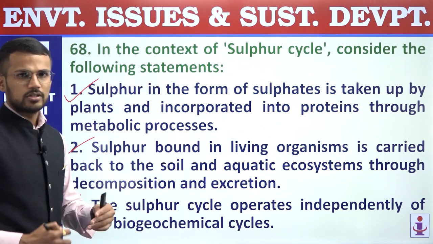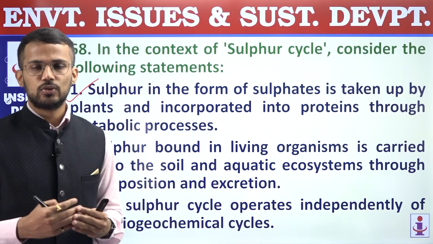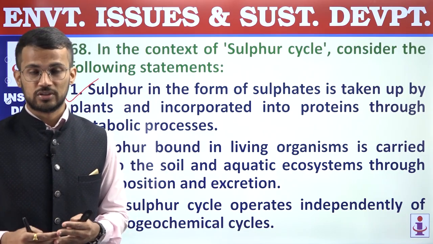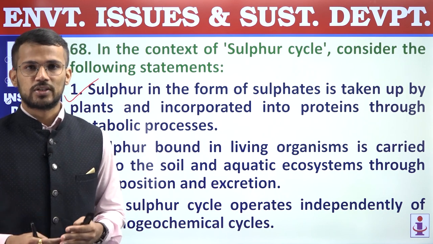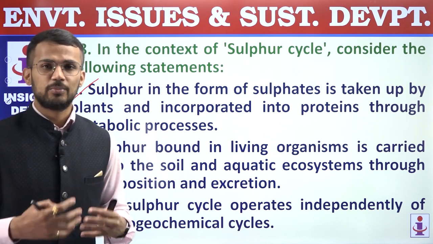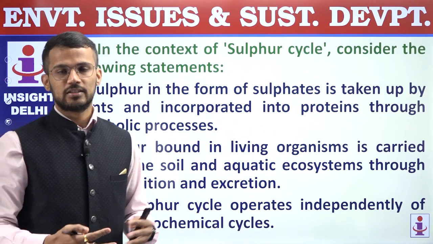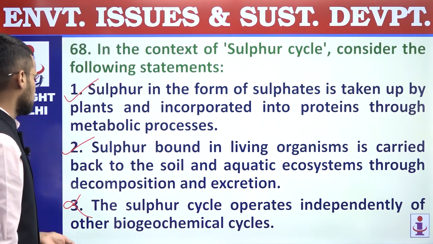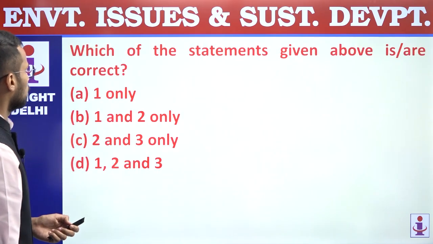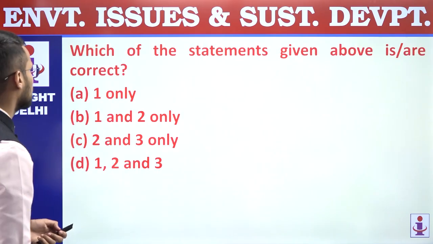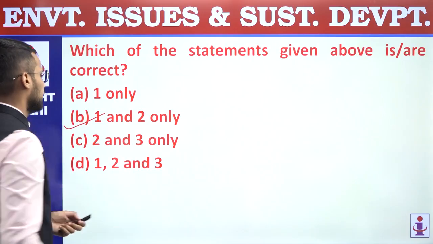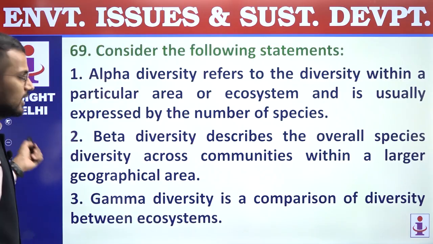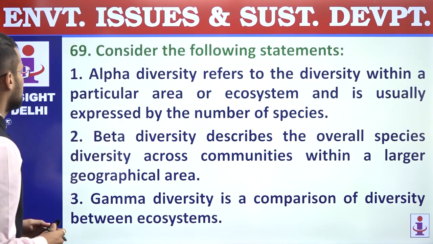Incorrect. Right, because these biogeochemical cycles like carbon cycle, nitrogen cycle, water cycle, oxygen cycle, sulfur cycle, phosphorus cycle, they are being carried out simultaneously in the environment. Right, and that's why third statement is incorrect. First two are correct. We are supposed to find out statements which are correct, and that's why answer is B, 1 and 2 only. Question 68, answer is B.